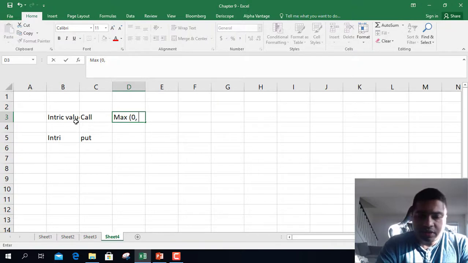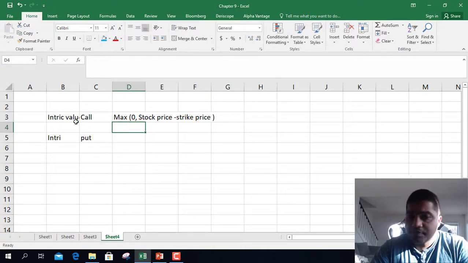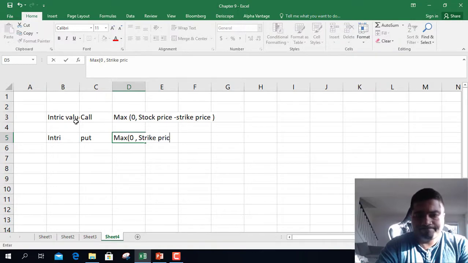Maximum 0, stock price minus exercise price, or also known as strike price. This is the intrinsic value for a call option. For put option it is maximum 0, strike price minus stock price.